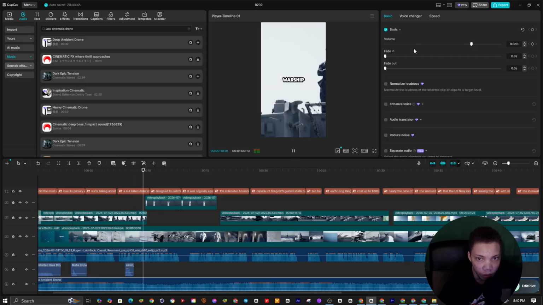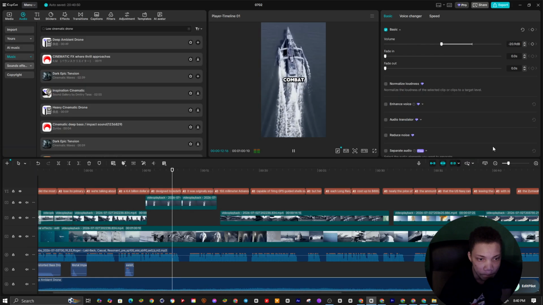$4 billion stealth warship designed to redefine modern naval combat. It was originally equipped with 2 mass.